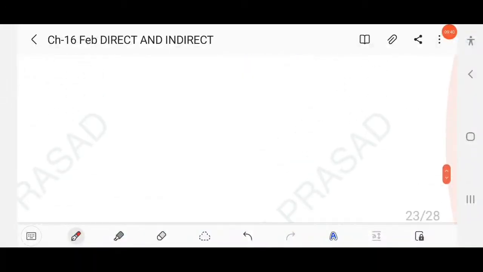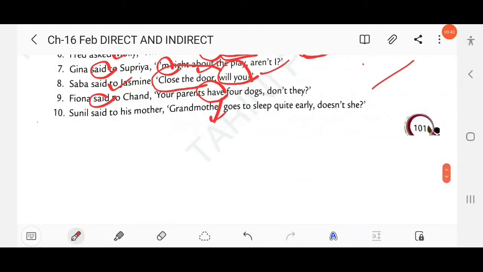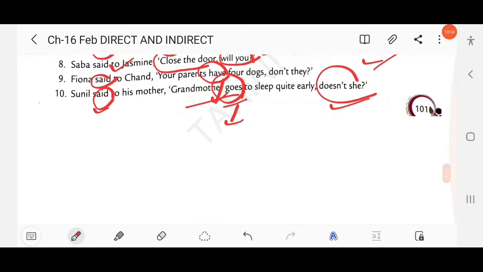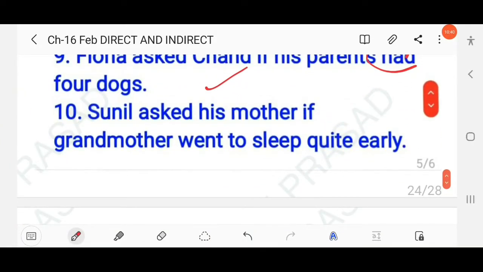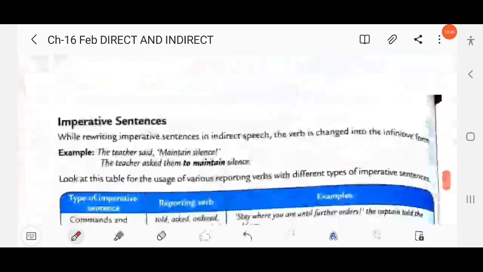Then next question here, Sunil said to his mother, grandmother goes to sleep quite early, doesn't she? So here the reporting verb is simple past and the reported verb is simple present, goes, and the question tag is in the negative form, as the declarative sentence is positive, so the question tag is written in negative, right? And you know here goes, simple present, will change into simple past, right? So here goes will change into went. Okay, Sunil asked his mother if grandmother went to sleep quite early. Clear?